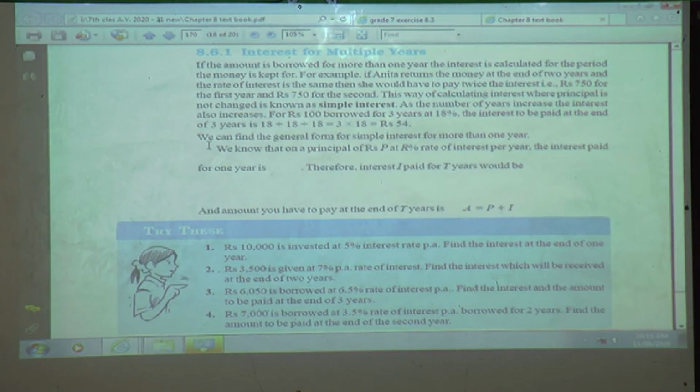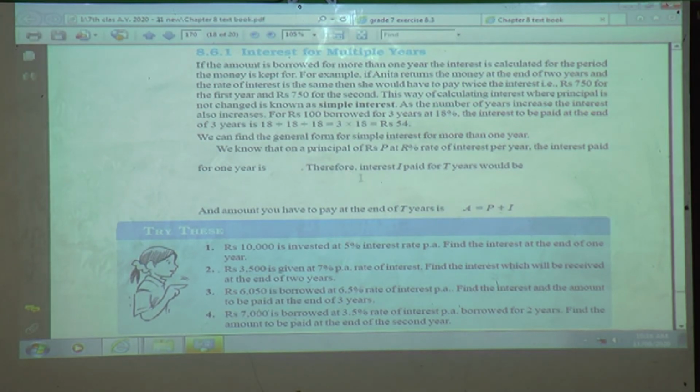Now we will see here, we can find the general form for simple interest for more than 1 year. So we are learning interest for multiple years, more than 1 year. So we know that on a principal of rupees P at R%, that is rate of interest, per year, that is 1 year, the interest paid for 1 year is what?